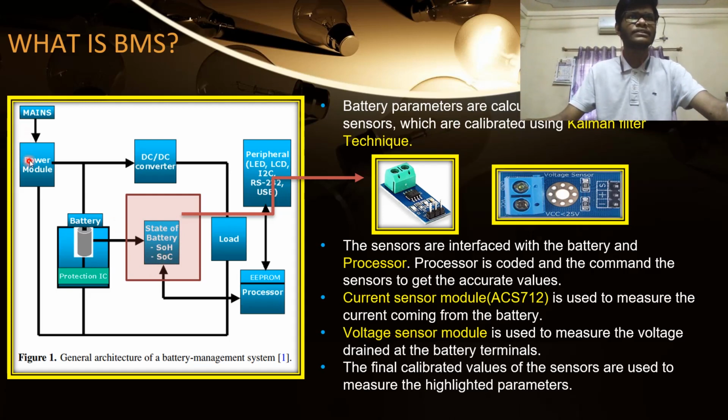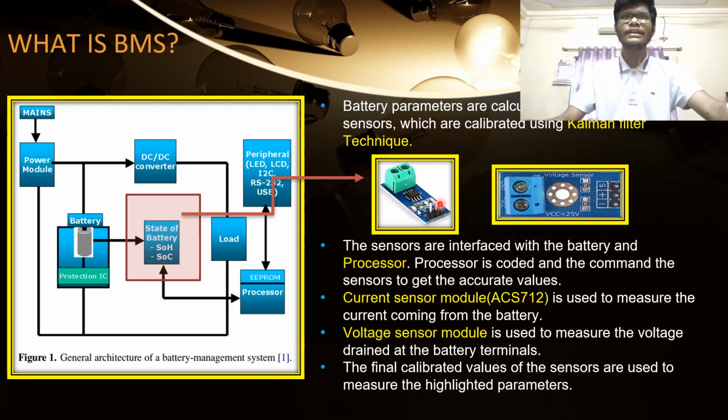As we can see, here is the power module, battery, and DC to DC converter, which will step up and step down the voltage. Here is the main component, that is the processor. This is the current sensor to measure the current. The name of this sensor module is ACS712, and this is the voltage sensor to measure the voltage of the battery.